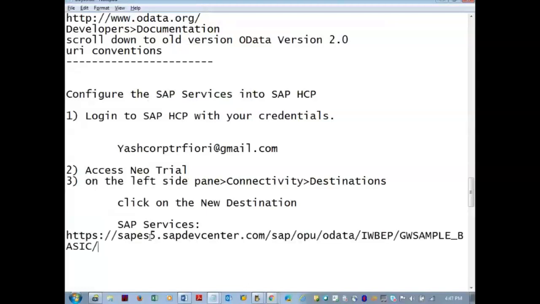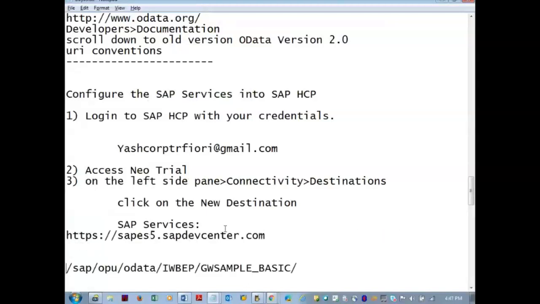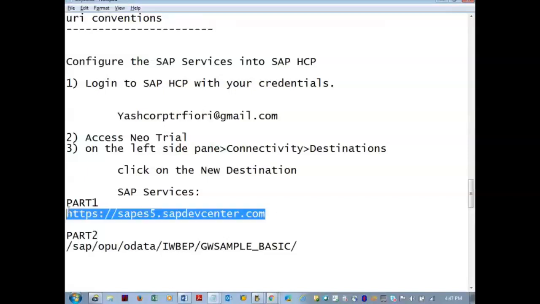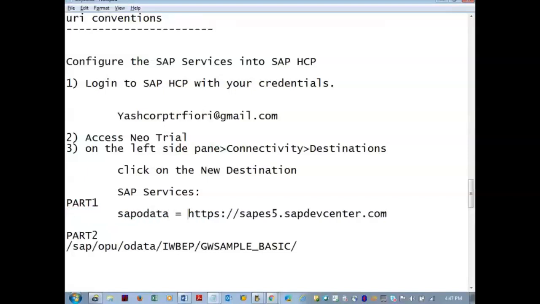This is the whole link where we have part 1 and part 2. So part 1 we are configuring now. So for whole this we are creating a variable like SAP OData.